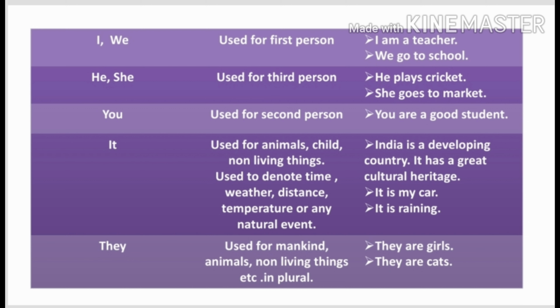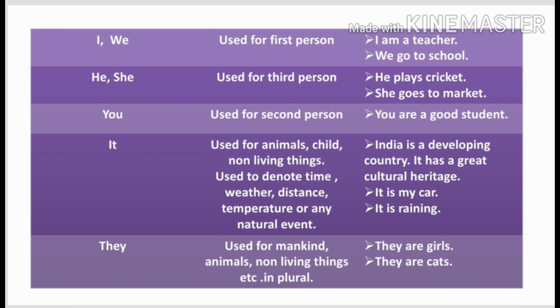Students, now you can look at this table which shows some personal pronouns and their usage and functions. Let's understand this. First we have I and we. I and we are used for first person. Example, I am a teacher, we go to school. Then we have he and she. He and she are used for third person. And examples are he plays cricket, she goes to market. You, I have told you, you is the second person. You is used for second person.